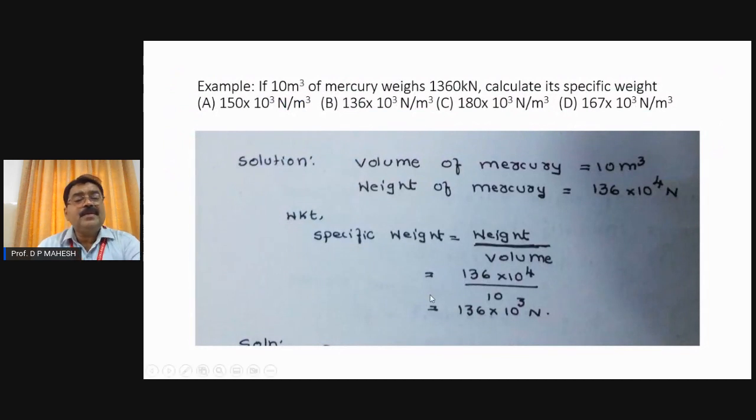Now coming to some numerical problems. This is a basic problem in the field of fluid mechanics. If 10 cubic meter of mercury weighs 1360 kilonewton, calculate its specific weight. Four answers are given. The volume of the mercury is given, and in that volume the mercury weighs 1360 kilonewton. So the volume and weight of the mercury are given. It is asked to calculate the specific weight of the mercury, which is nothing but the weight density of the mercury.